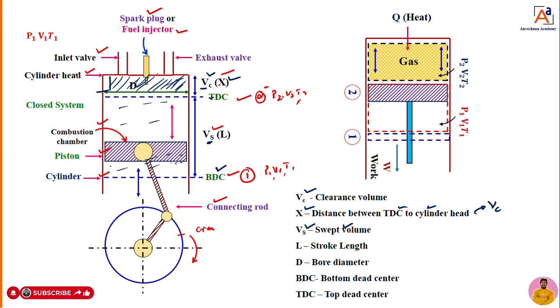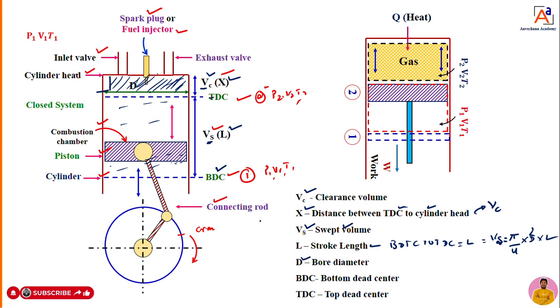The distance between BDC and TDC we call the stroke length, represented as L. With the help of L, we can calculate the swept volume using the standard cylinder equation, pi/4 into d square into L. That is the stroke length and swept volume.